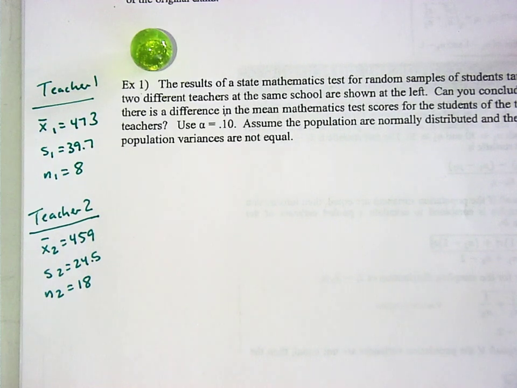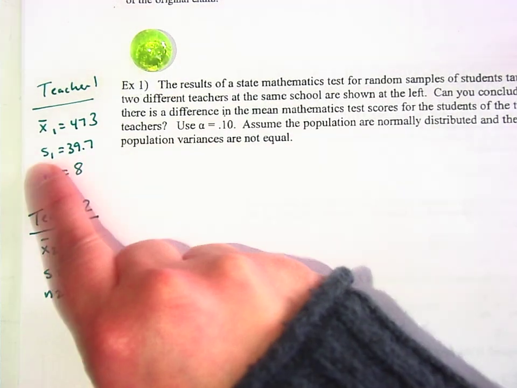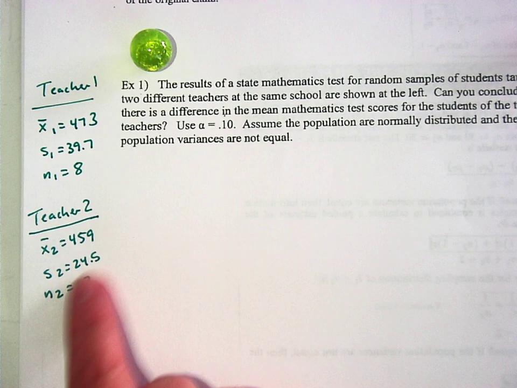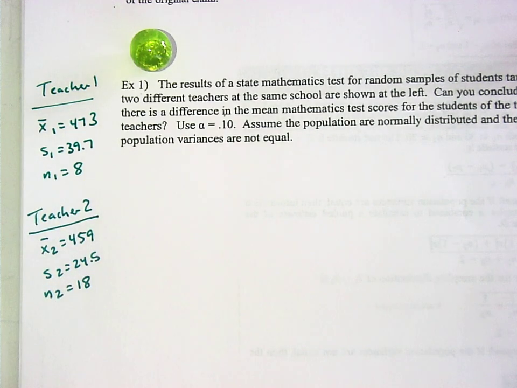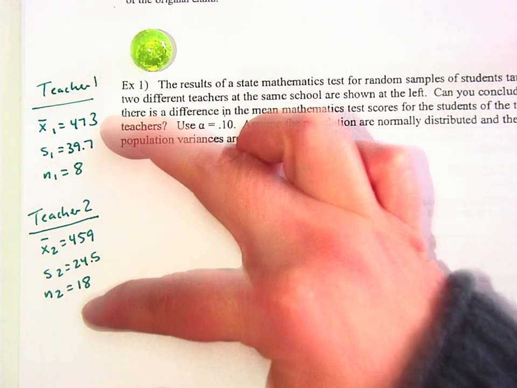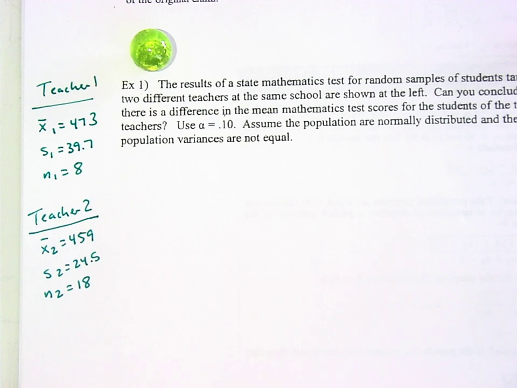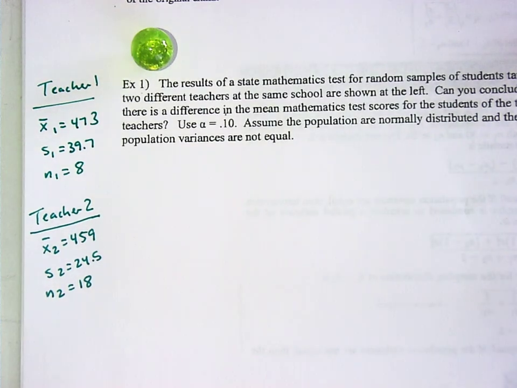So the S is the standard deviation for the sample. S1 is the standard deviation for these 8 kids, and S2 is the standard deviation for these 18 kids in 2 different classes. So we don't know the population standard deviation because it's for a sample. Right, this is a sample standard deviation. They specifically wrote S here, and they did not write the words or the symbol for population standard deviation, so we assume that this is a t-test.